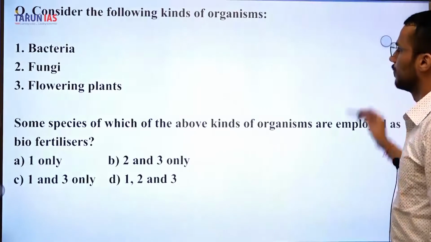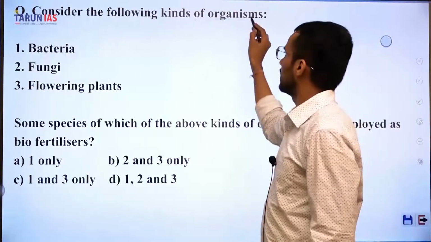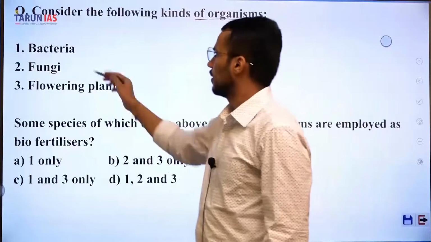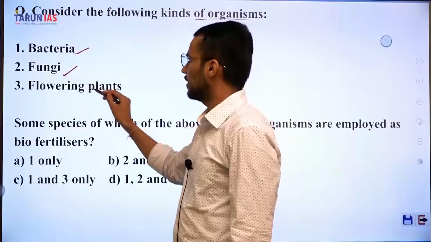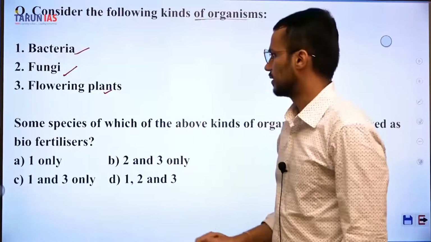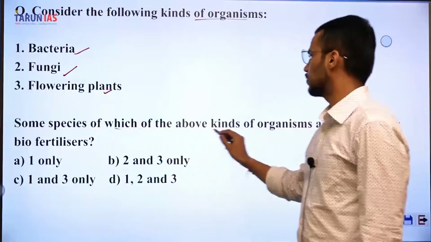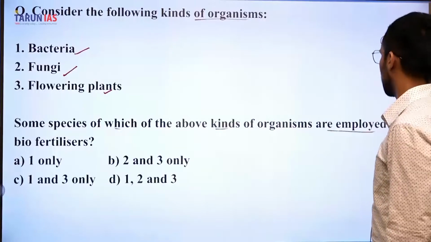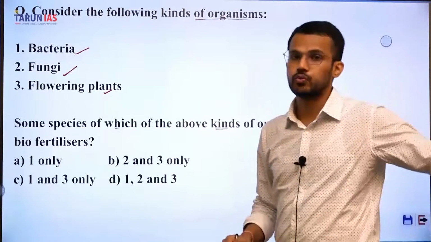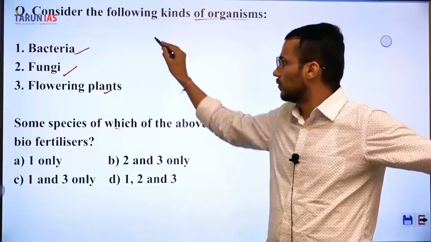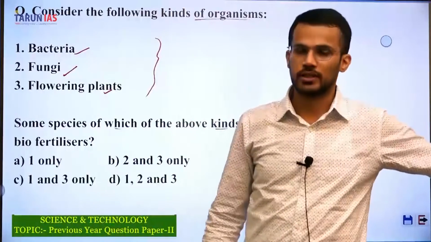Next question now. Consider the following kinds of organisms. First, bacteria, second, fungi, third, flowering plants. Some species of which of the above kinds of organisms are employed as biofertilizers? So, out of these, which are biofertilizers?